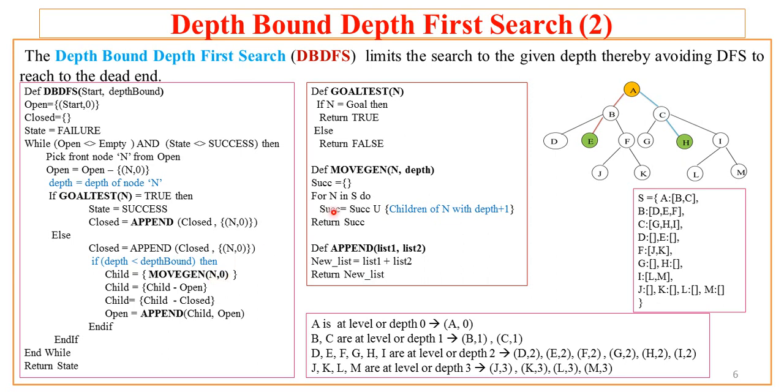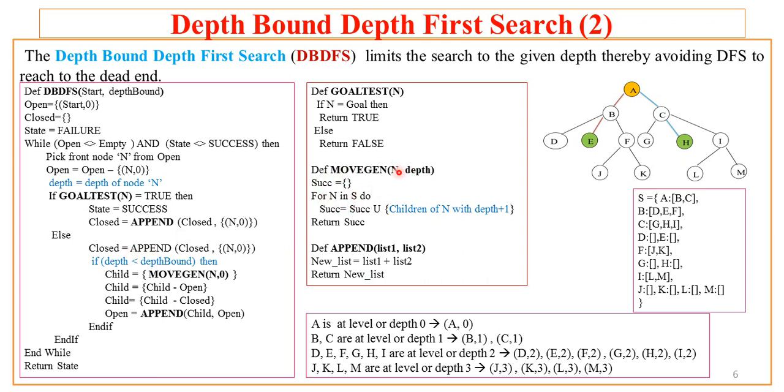Now how does moveGen work? Let us focus here. moveGen will take the node of which the child or children are to be found, along with the depth. It will first search for the given node in the list of successors S, and if that node is found, the children of that particular node, with a depth value one more than the current node, are returned to the DB-DFS. Let us try to understand moveGen behavior.